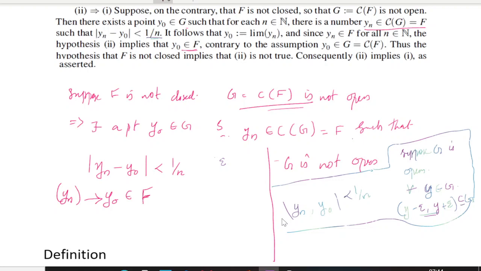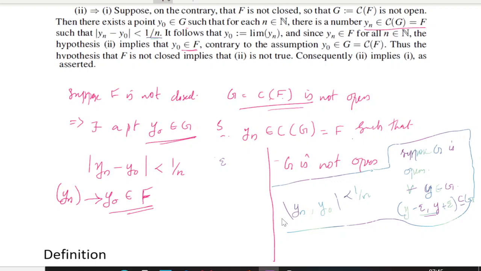Right? Because we have assumed condition 2. Condition 2 says that whenever a convergent sequence converges to a point, then that point belongs to F. Now we have seen that this sequence yn converges to y naught. Then by condition 2, this y naught belongs to F. Now from where did you get this y naught? You have taken y naught from G. What was G? G means the complement of F. So you have taken a point y naught belonging to the complement of F, and now you are getting that the point belongs to F, which is a contradiction, right?